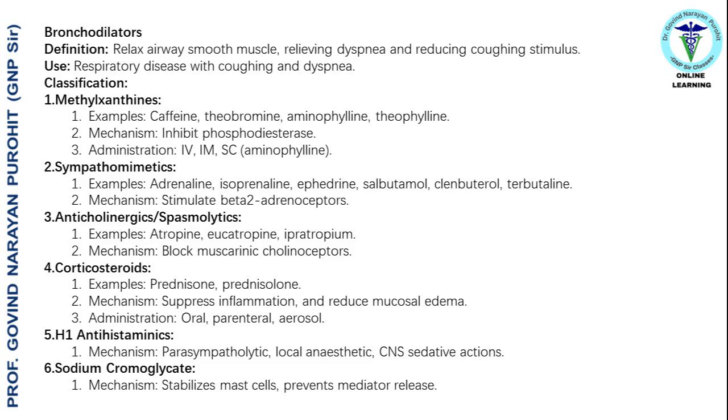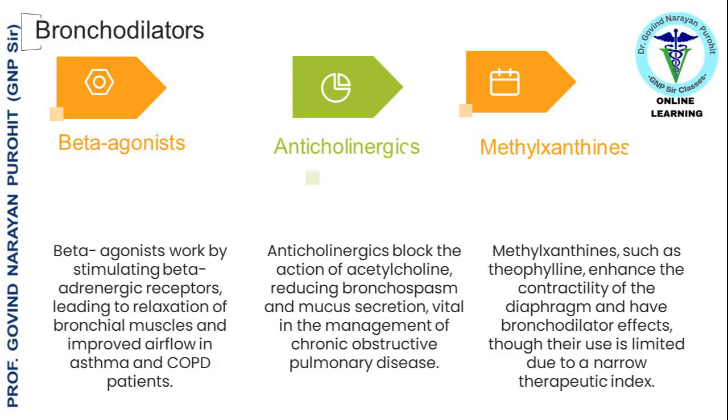Administration: oral, parenteral, aerosol. H1 antihistaminics. Mechanism: parasympatholytic, local anesthetic, CNS sedative actions. Sodium chromoglycate. Mechanism: stabilizes mast cells, prevents mediator release. The beta agonists work by stimulating beta-adrenergic receptors, leading to relaxation of bronchial muscles and improved airflow in asthma and COPD patients.